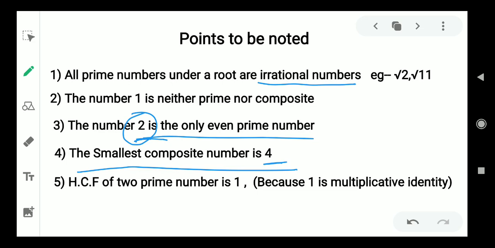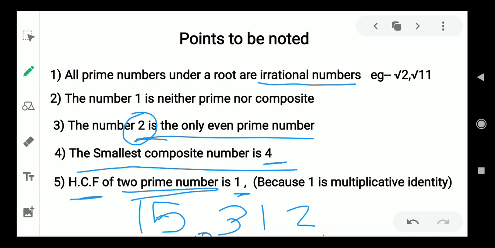Now coming to the property of HCFs. The highest common factor of two prime numbers can only be 1, since they don't have anything in common. Any two prime numbers like 5 and 3, or say 2 and 11, are going to have only 1 as a common factor. That is the smallest factor and also the highest common factor when you compare both of these numbers. So it is needed to be noted that the HCF of two prime numbers is 1.